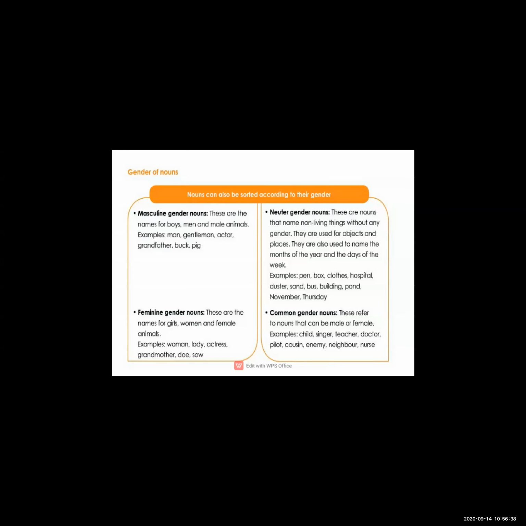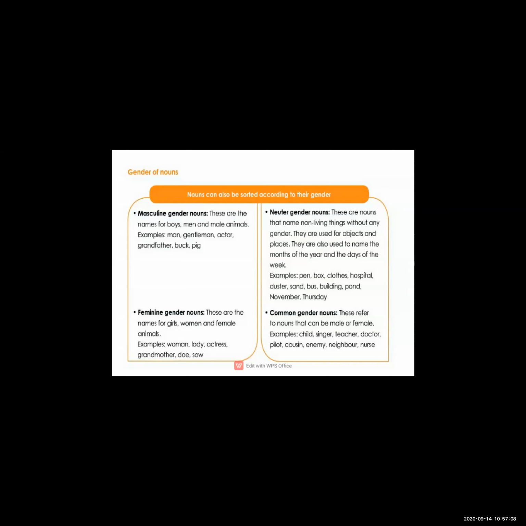If you say parent, can you tell whether it is a male parent or female parent? You cannot tell. So nouns in the common gender refer to either male or female, people or animals.